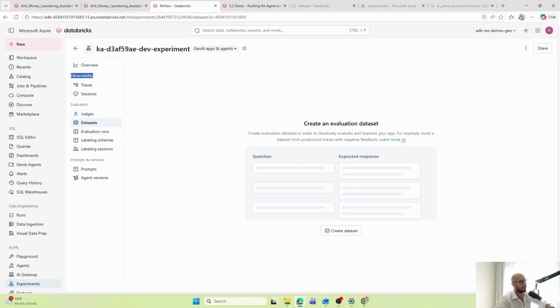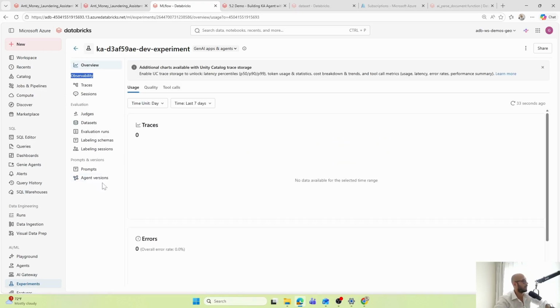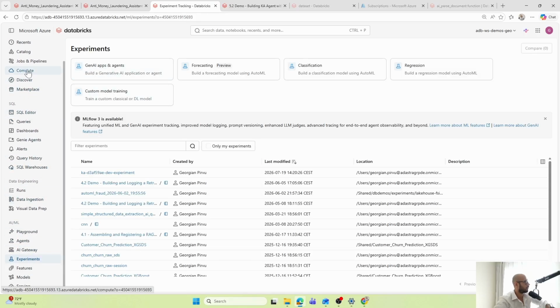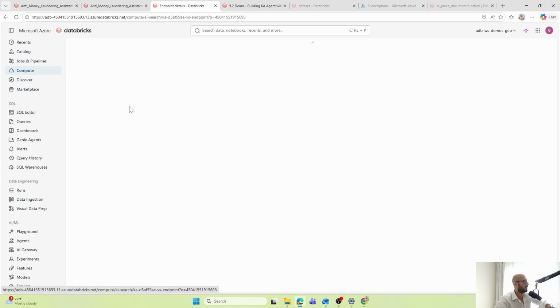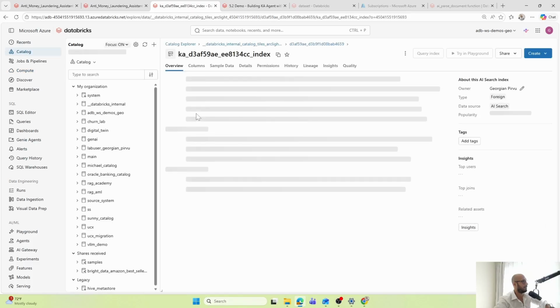You can provide here an evaluation data set with question and expected answer, and then it will basically compare the answer from the inference from the agent with the expected ones, and so on. We have here agent versions. This is where you would monitor in this case. But now something more is happening. If we go to compute, you'll find the same agent also here in AI search. And if we go inside of it, this is actually the vector search index that is happening behind that.